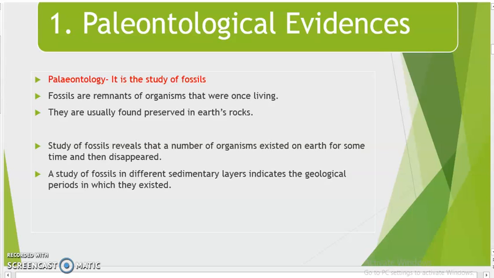We excavate the rocks of the earth and find different fossils. We trace their history. We trace what kind of life was there at that time. We find out their age. We establish their relationship with present day animals, and then we trace their evolutionary history.